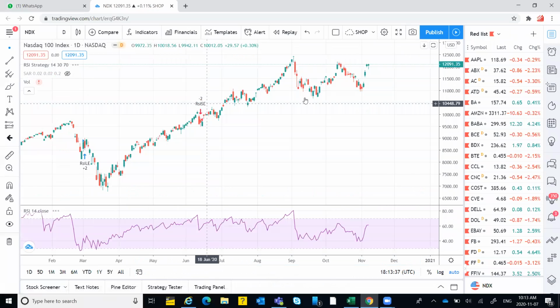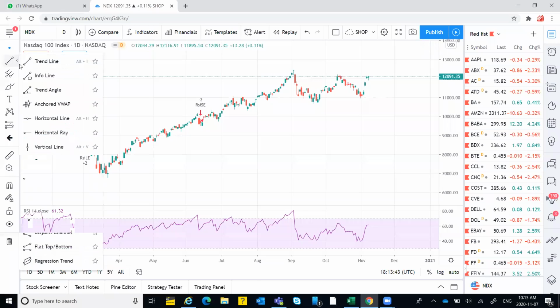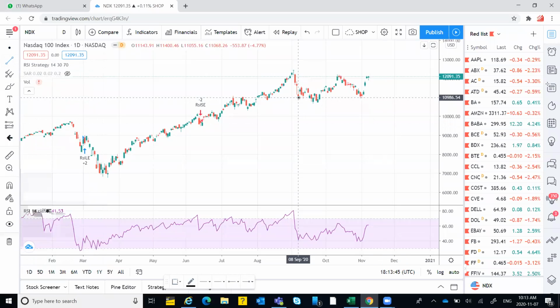NDX, this NASDAQ 100 index. This has also the same pattern. If you see this, almost a double bottom pattern here, and then here.